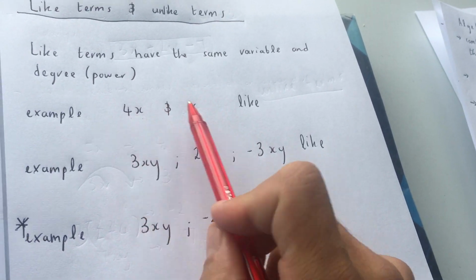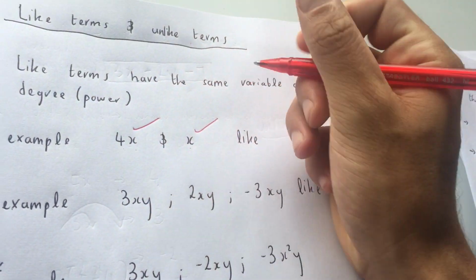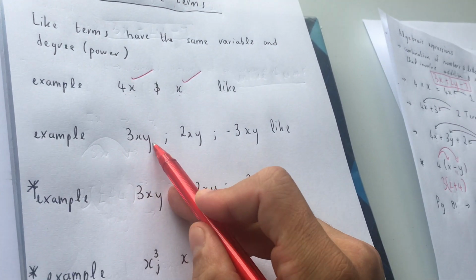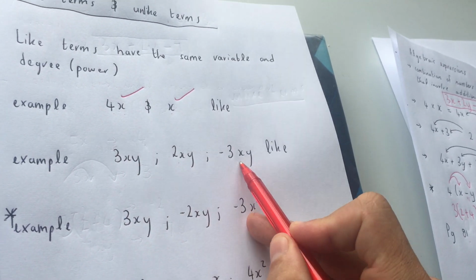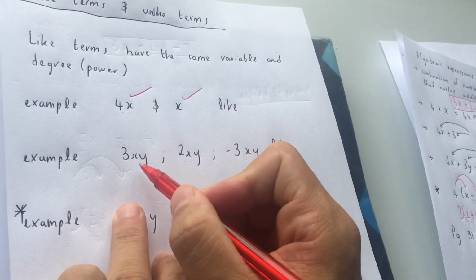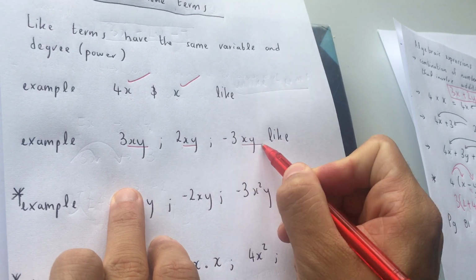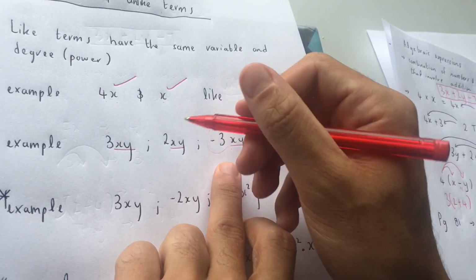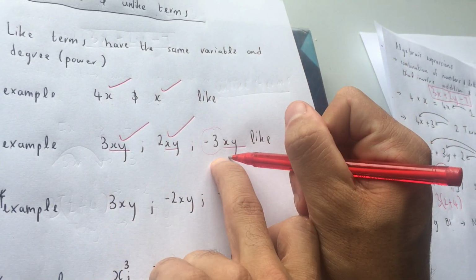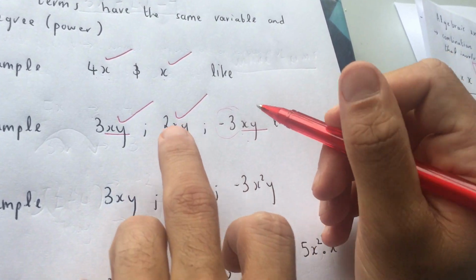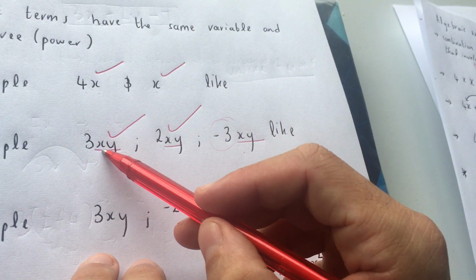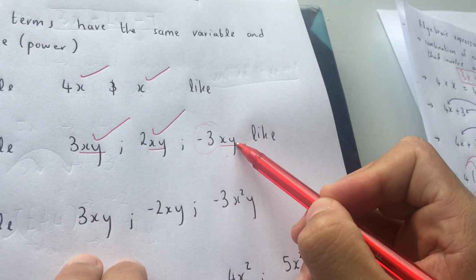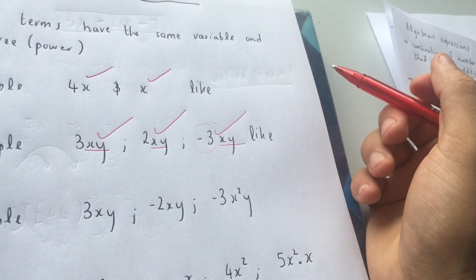So these are like terms. That's a like term and that's a like term. This example over here, 3xy, this term and this term, they are all like because they have an xy and an xy. Most of you will get this wrong because you'll see a -3 there. So you'll say, sir, that's a like term, this is not like. No. All like terms are saying is: are the variables exactly the same? And yes, they are. So that's also a like term.